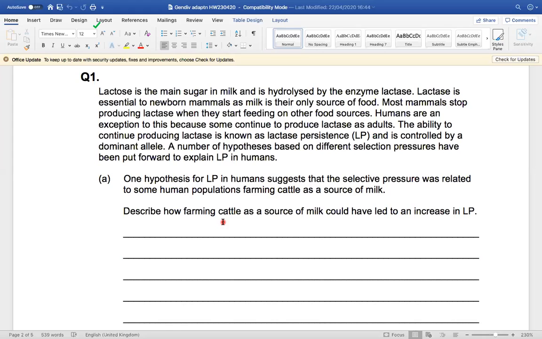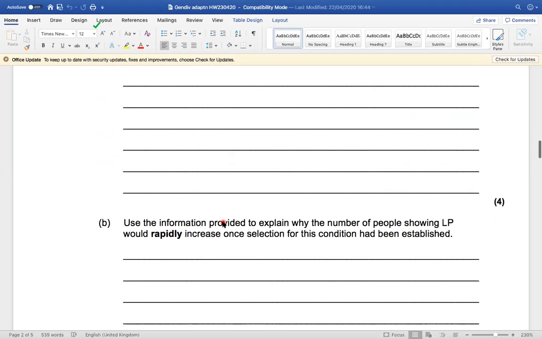Try to answer this question about natural selection, thinking about the selection pressure. So what is the selection pressure? Is it advantageous or disadvantageous to be able to drink milk? Why is it advantageous or disadvantageous to be able to drink milk? And then talk about how the allele will possibly increase in frequency in the population. So give that a go. That one's a nice 4-mark question.